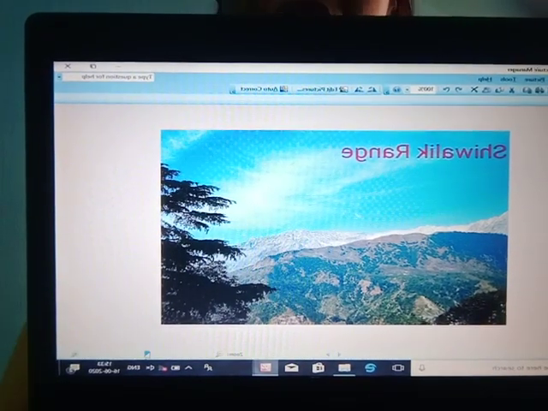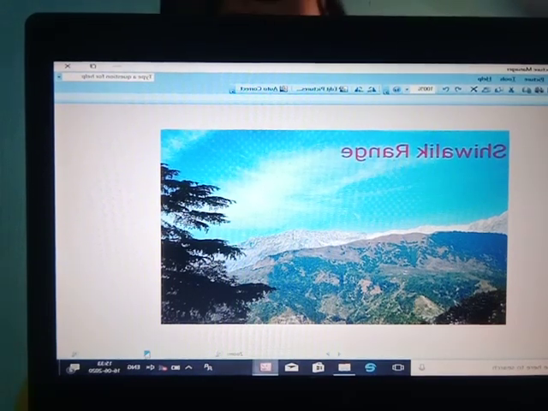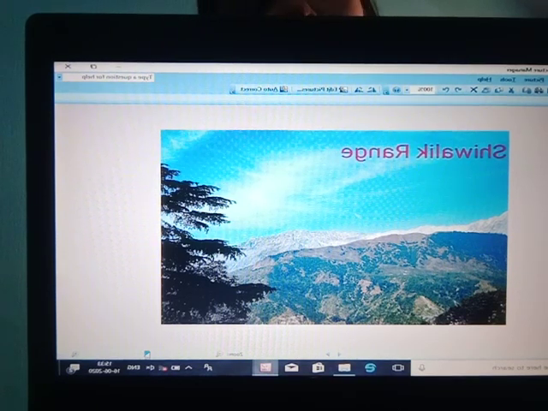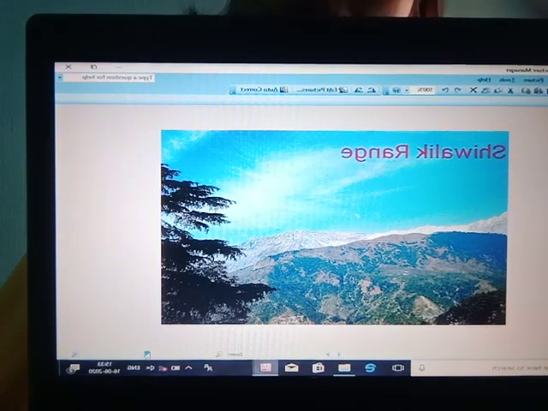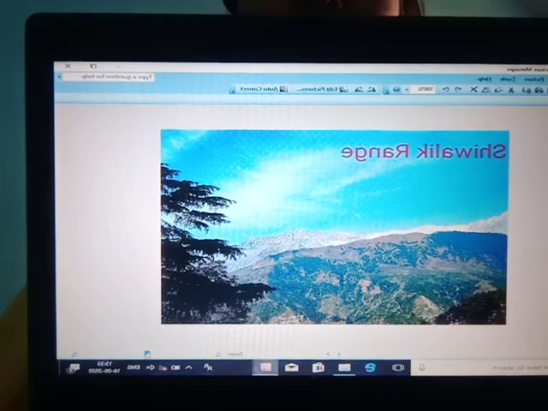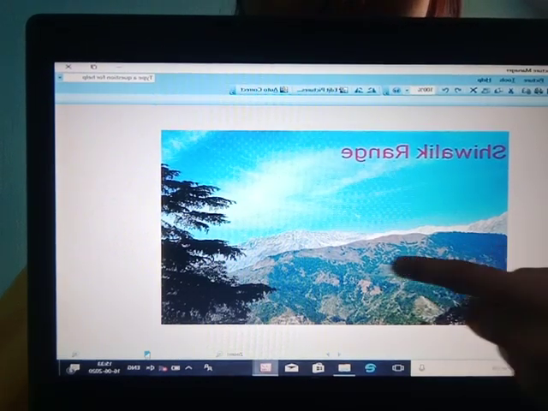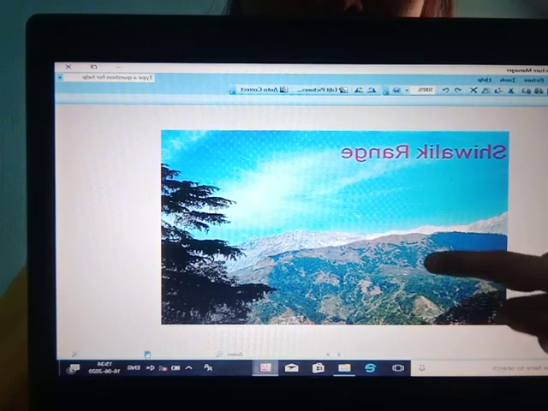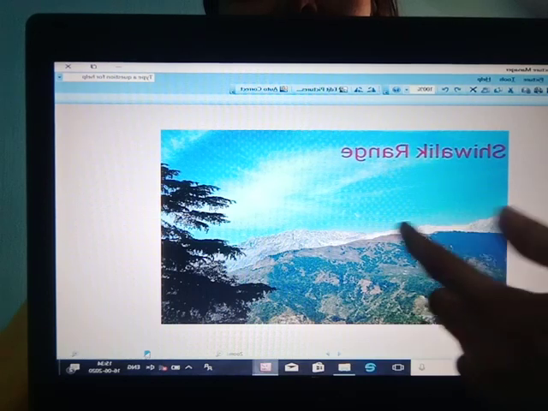This range is not so high like Himadri or Himachal. It is the third range, and it does not have much height like the two previous ranges. It is the southernmost range and the lowermost range. You can see the height also. It is not such a high peak. You can see here it is very flattened.